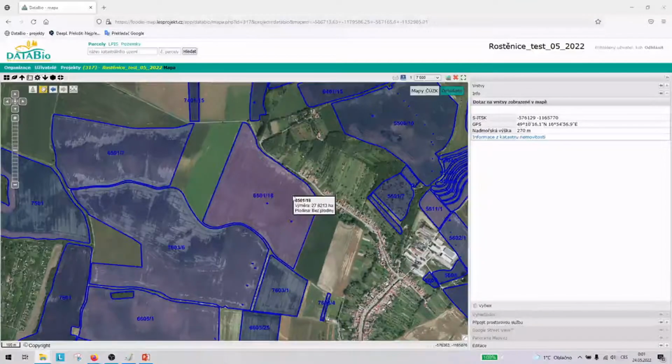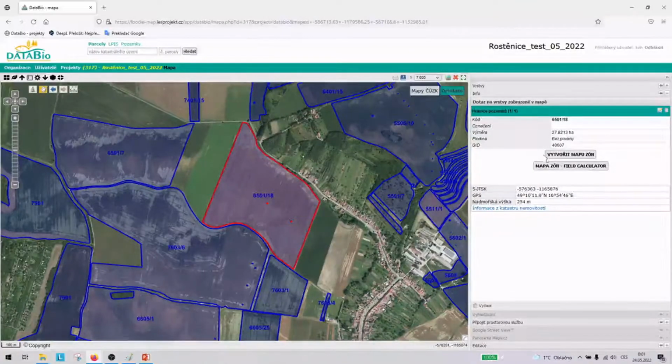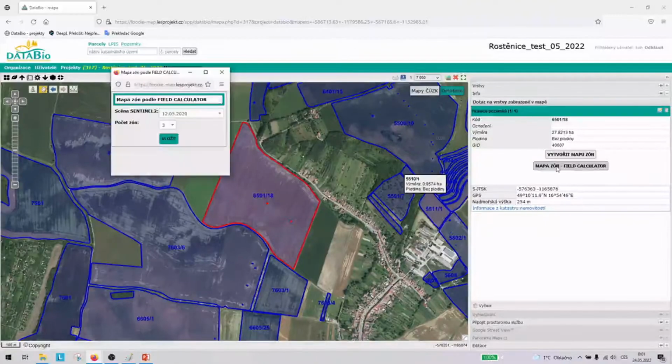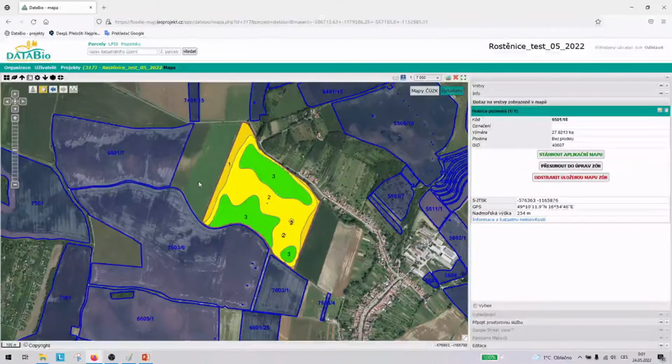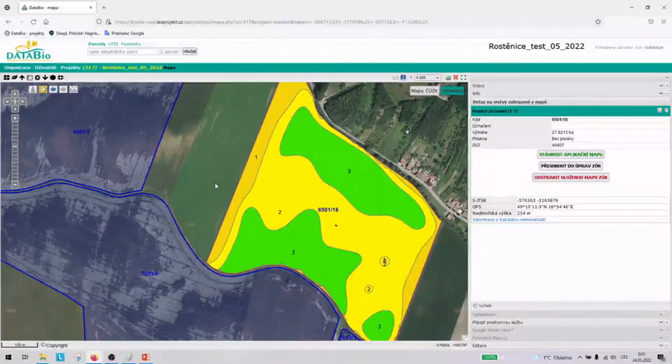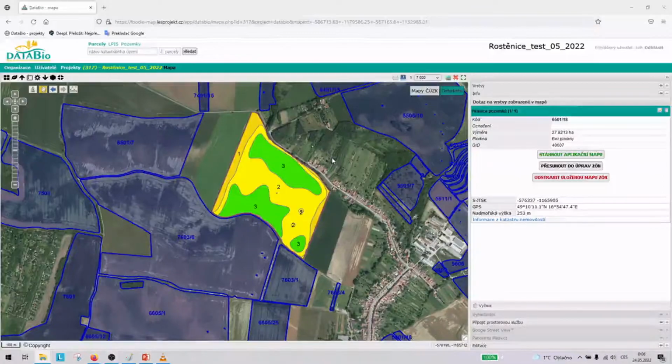Using the tool is very easy. The user selects a field, chooses the field calculator, selects the date of the satellite scene and the number of zones, and runs the processing. And here we can see the resulting zones. If the agronomist finds the classification suitable for the field operation he is planning to perform, he can download this data the same way as the application map based on long-term relative yield variability.